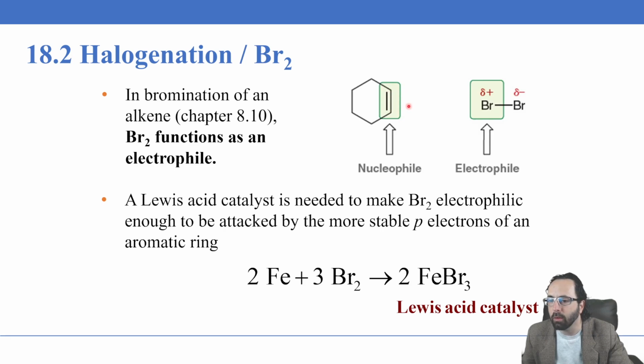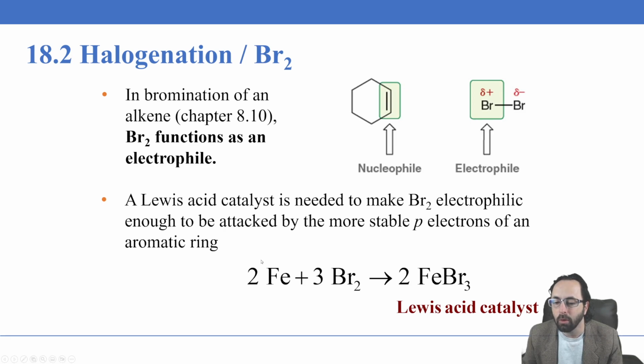Particularly as they get close to these pi electrons, there will be a repulsion between the pi electrons and the electrons in the bromine molecule, pushing them away and having more negative charge on one side, thus a partially positive charge on the other. That allows the reaction to initiate. However, a benzene ring does not behave as an alkene due to its additional stability.